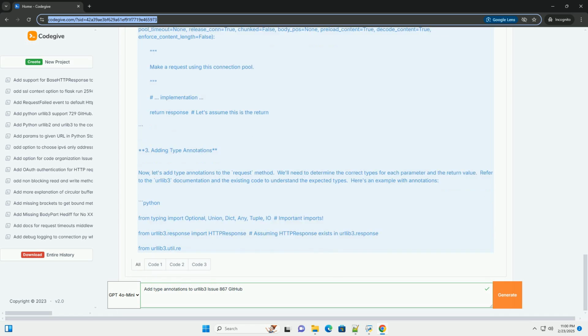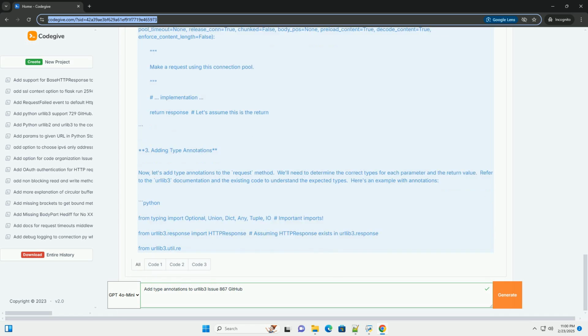Specificity: be as specific as possible with your type hints. Avoid using Any unless absolutely necessary. For example, if a parameter is a list of integers, use List[int] instead of List[Any] or just list.